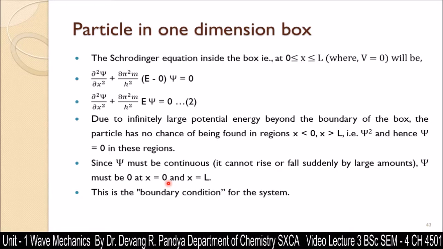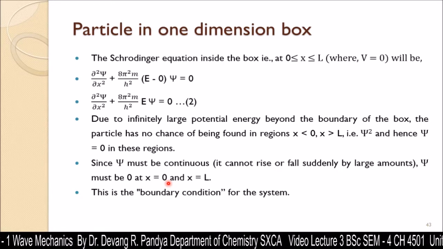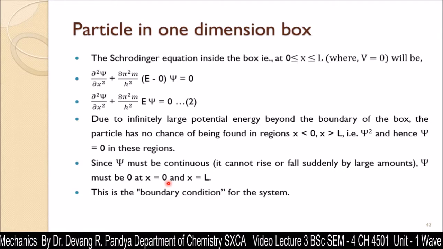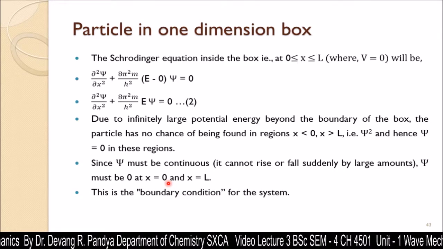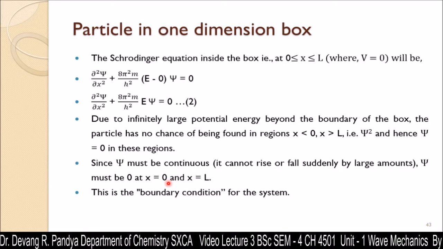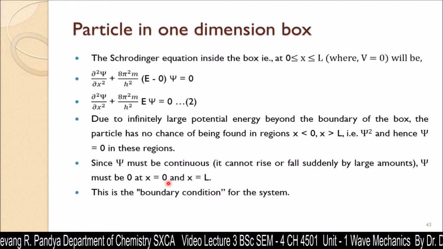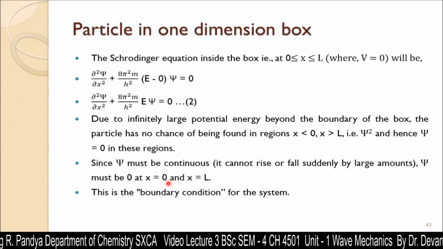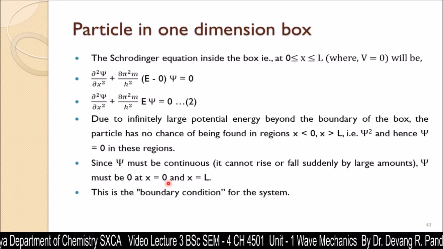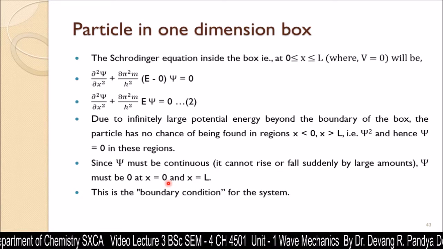Inside the box the potential energy is 0, and at x equal to L, the other wall, the potential energy is infinitely high. So on the walls there is no probability of finding the electron, therefore psi must be 0, and inside the box we can find the probability of finding the particle, because the particle is considered to be confined in the one dimension box.